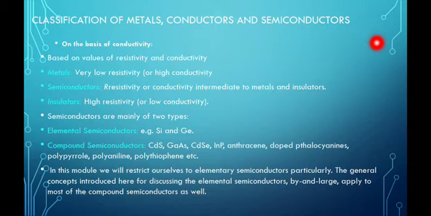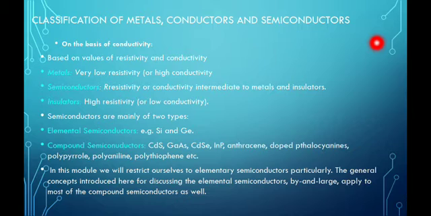If we have high conductivity, then we'll have low resistivity, and if we have low conductivity, then we'll have high resistivity. Metals have very low resistivity, and so they have very high conductivity.